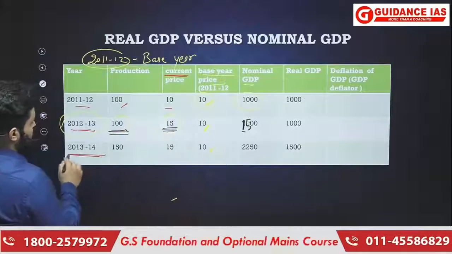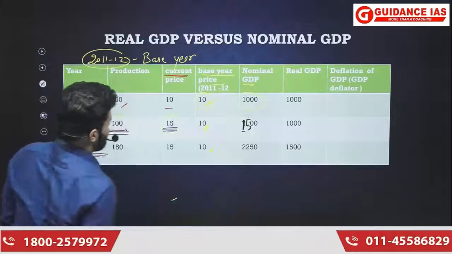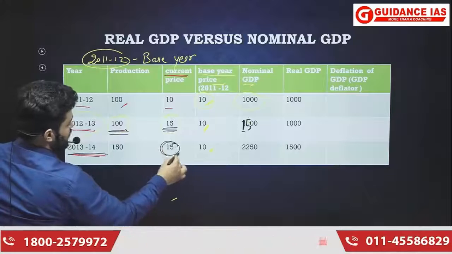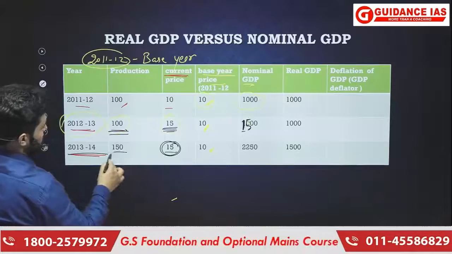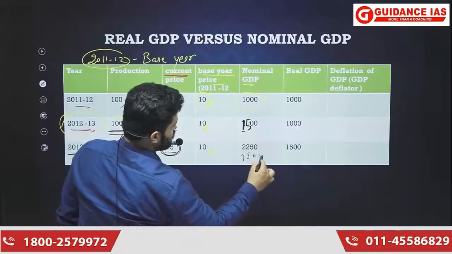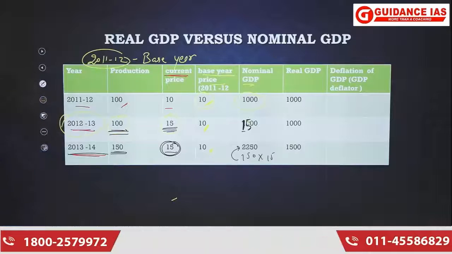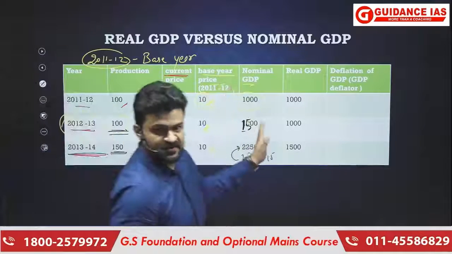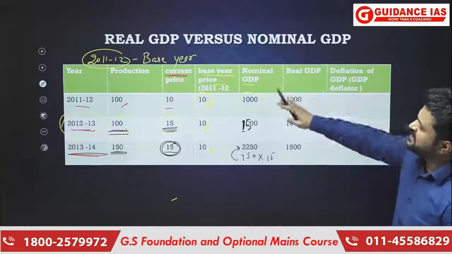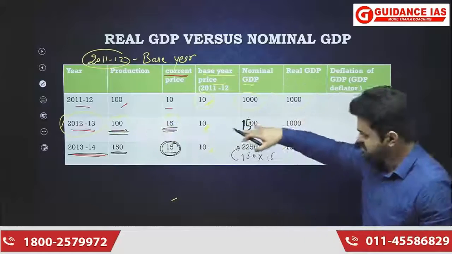Now again in the year 2013-14, nominal GDP was 2250. How? Because in that particular year, the price of one unit of production was 15 rupees and total production was 150. So it will be 150 into 15, that equals 2250. So that is nominal GDP. That is something that we are going to be concerned about, the price that prevailed in that particular year, that is the year of transaction.